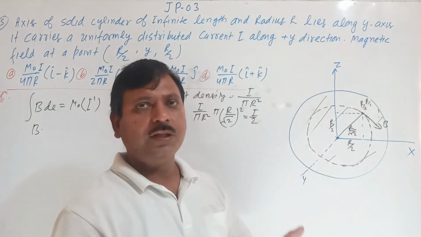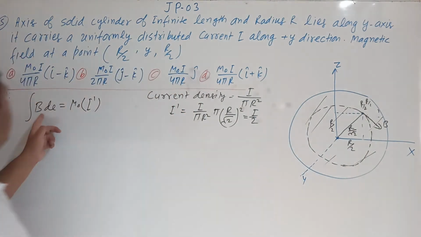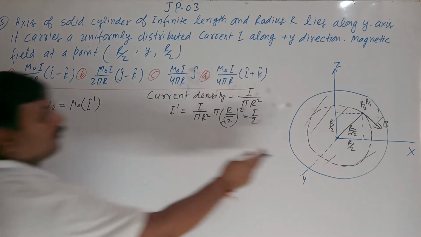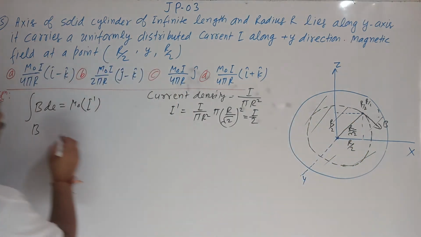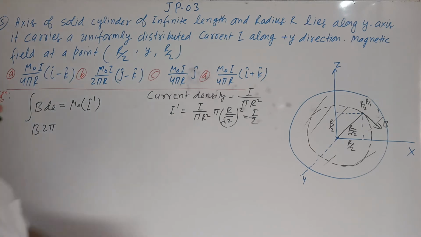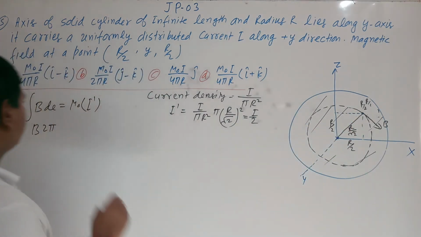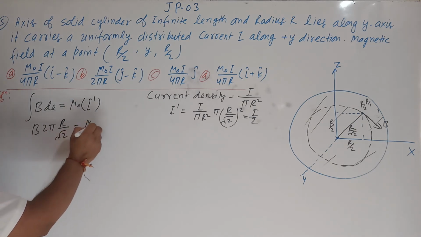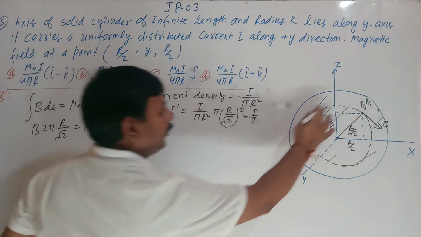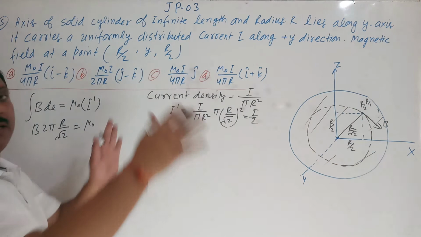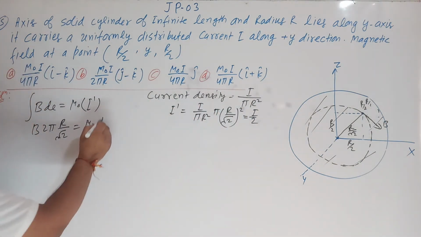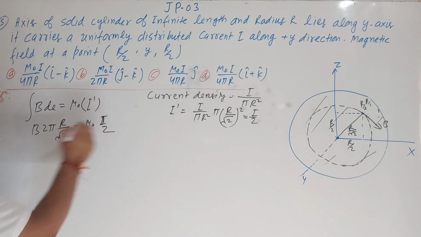B and dl both are parallel to each other. That's why B dot dl is only B dl. B times integration of dl for this, that is 2 pi times radius r upon root 2, is equal to mu naught times total I. Total current enclosed by this circle is I upon 2, as I have found here.